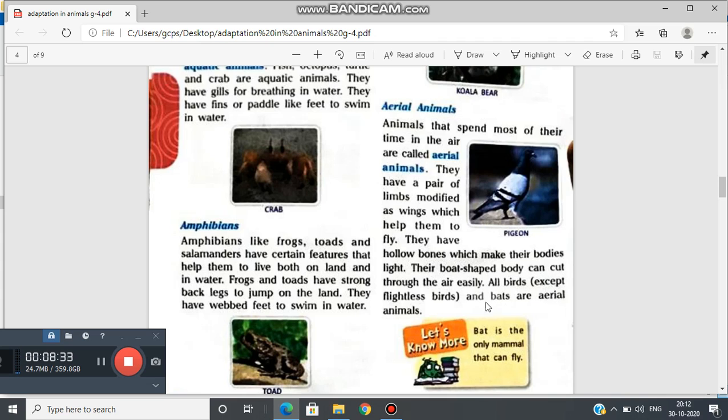All birds except flightless birds and bats are aerial animals. We can see a pigeon. This is aerial animal. Bat is the only mammal that can fly. Aerial animals are basically any animal who can naturally fly or soar in the air. Birds, insects, bats, butterfly and many others.